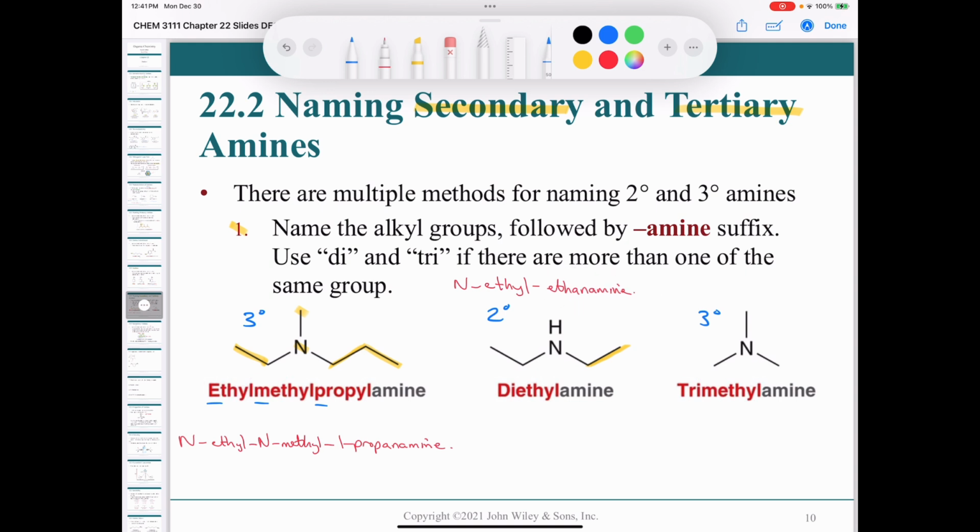N-ethyl ethanamine. Okay. And for the last one here, all 3 of the groups are the same. So this would be an N,N-diethyl methanamine is what you would call that. Again, I don't know who would use that, but N,N-dimethyl methanamine. All right, so that's how you would do the systematic nomenclature for these 3 compounds.